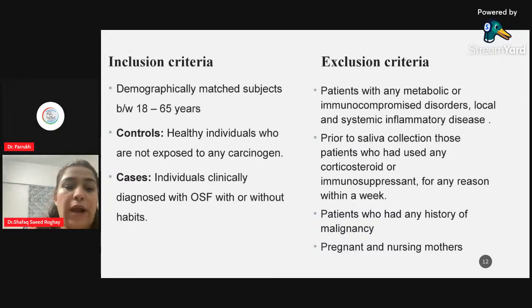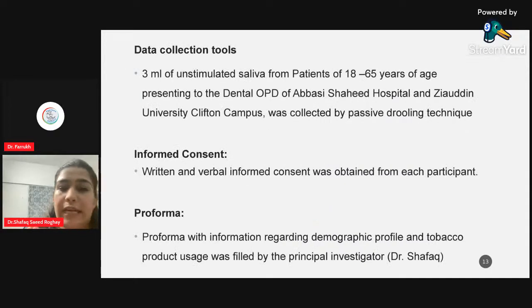So all those patients who had any kind of metabolic immunocompromised disorders, local and systemic inflammatory disease, who were using any kind of corticosteroids, immunosuppressants, any history of malignancy, pregnant and nursing mothers, they were all excluded in this study. After collecting the unstimulated saliva from the patients of 18 to 65 years of age, the saliva was collected by using the passive drool technique. I also have taken the verbal and the informed consent, and regarding their habits, demographic profile, and tobacco products and habits, I used the proforma.